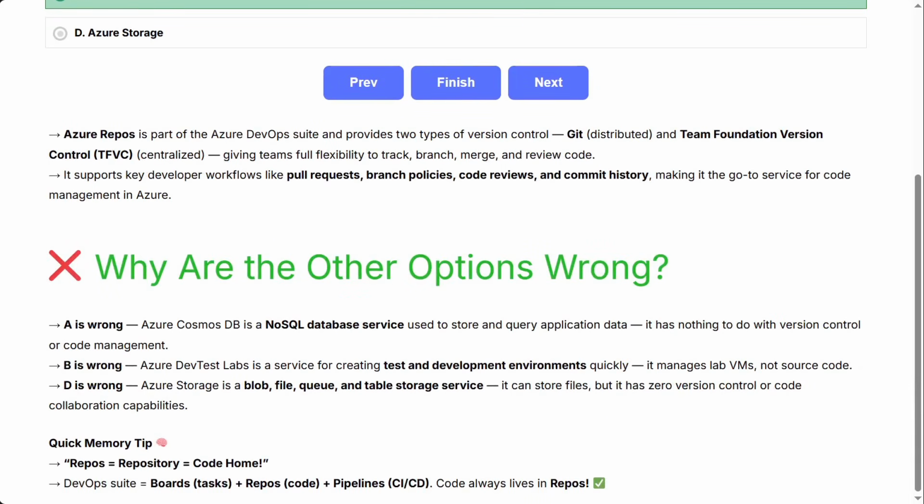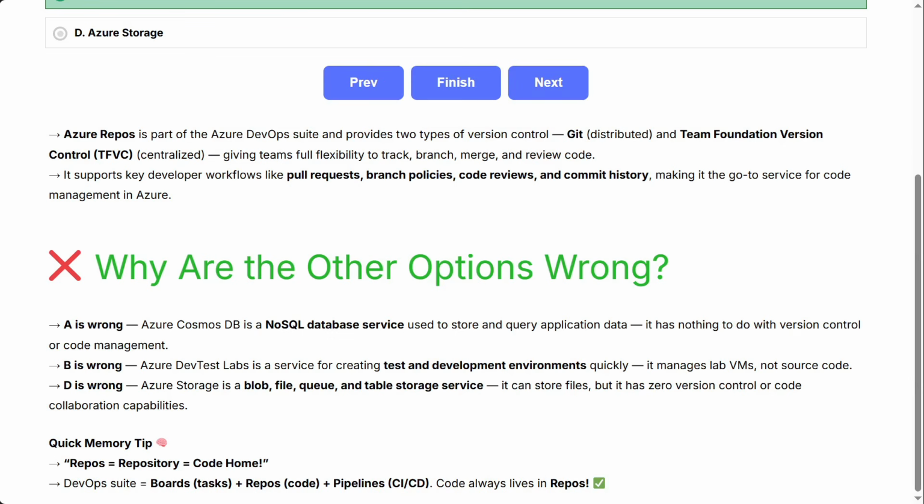Azure Repos is part of the Azure DevOps suite and provides 2 types of version control: Git, distributed, and Team Foundation version control, TFVC, centralized, giving teams full flexibility to track, branch, merge, and review code. It supports key developer workflows like pull requests, branch policies, code reviews, and commit history, making it the go-to service for code management in Azure.